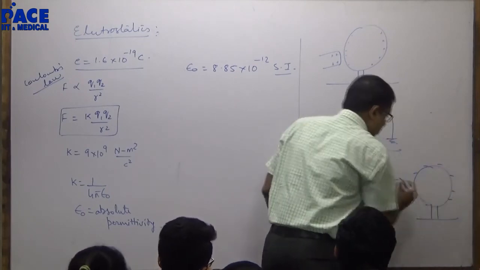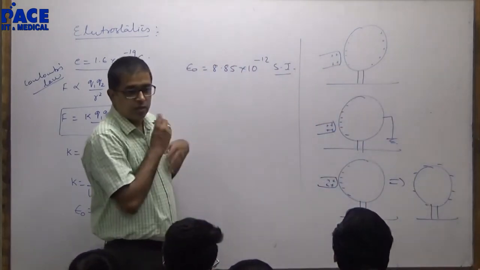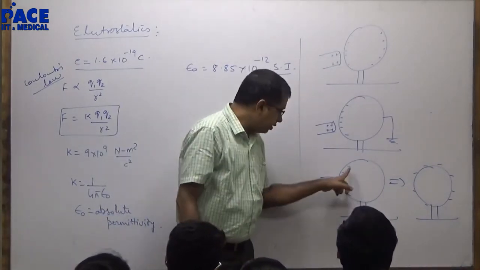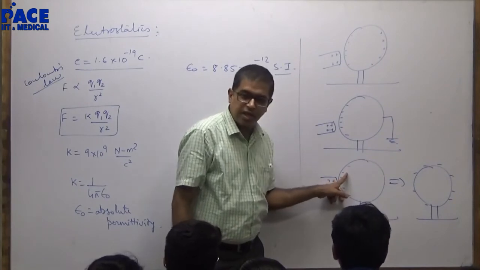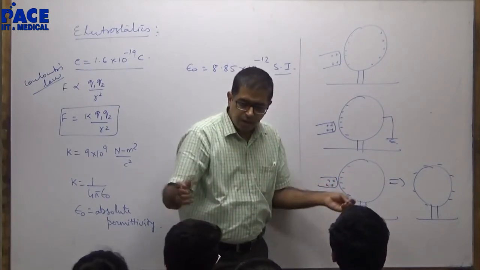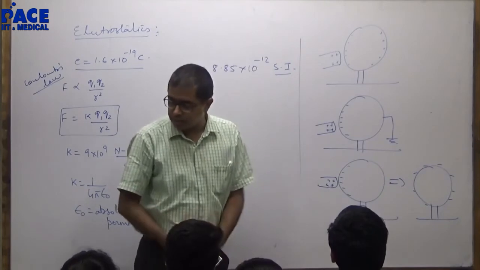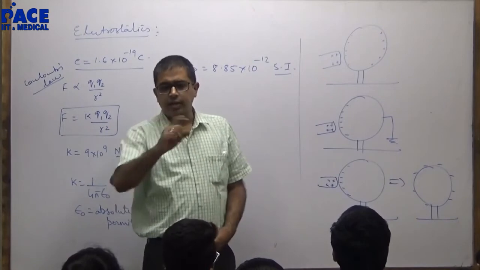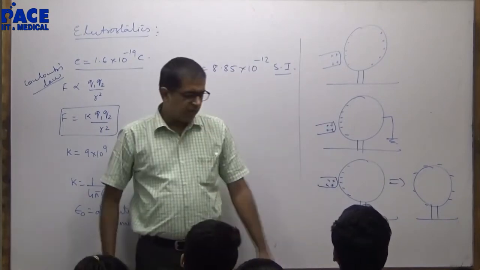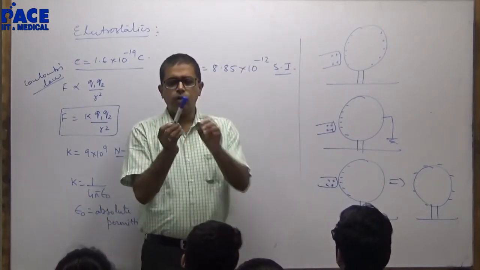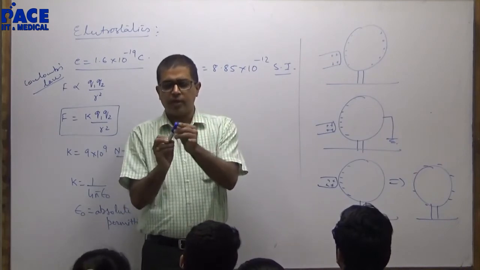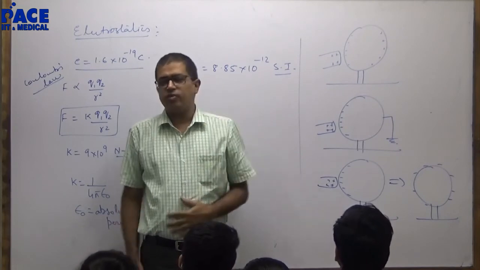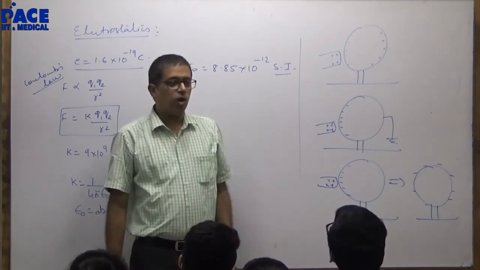Negative charge is uniformly distributed all throughout the metal sphere. Why should the negative charge get uniformly distributed? There will be mutual repulsion between the charges, so it gets uniformly distributed. Understood the procedure? When you rub a plastic on anything, if you have observed, when we take a new marker and open the plastic, our hands will rub that. The plastic will stick to your hands for a few moments and then it will fall off.